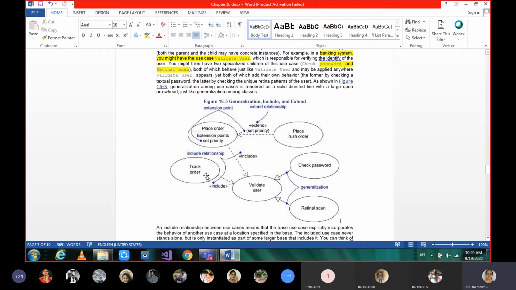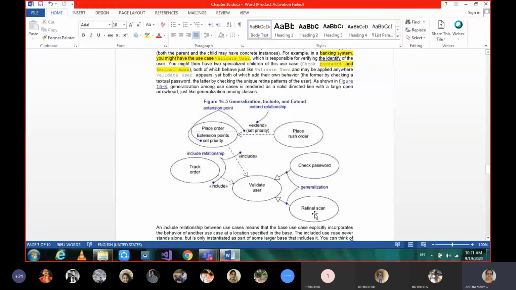So you can track it, but that can be based on validate user only. So this is one scenario where we are talking about the validate user use case, and how many use cases depend on that particular one.